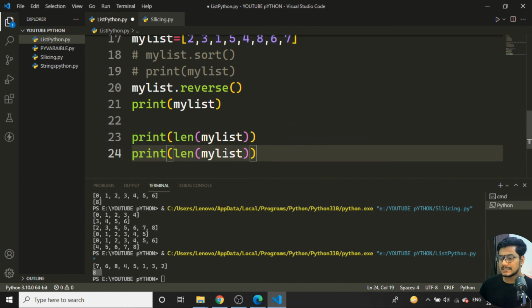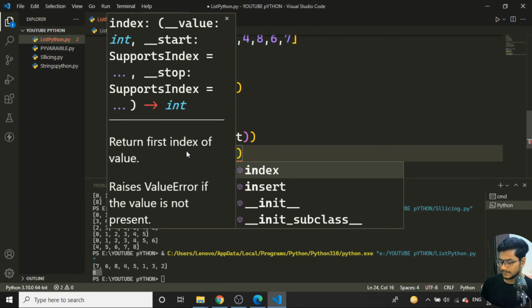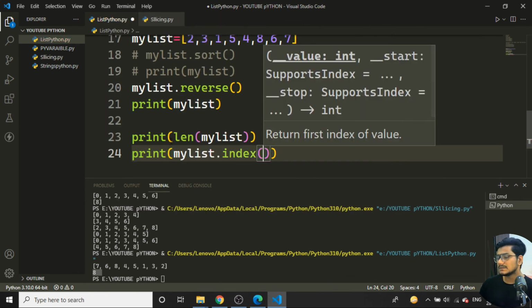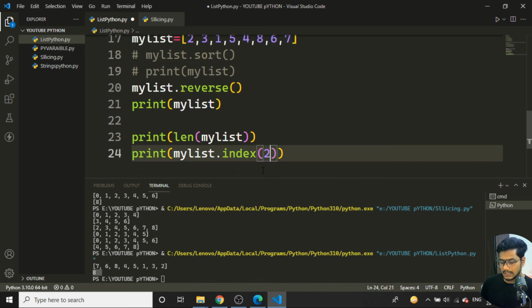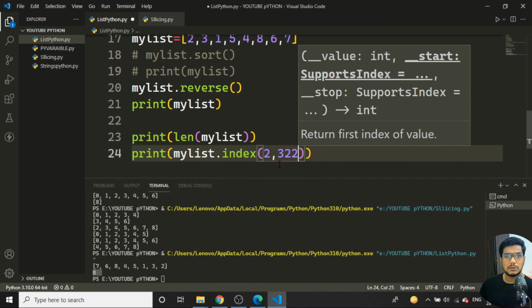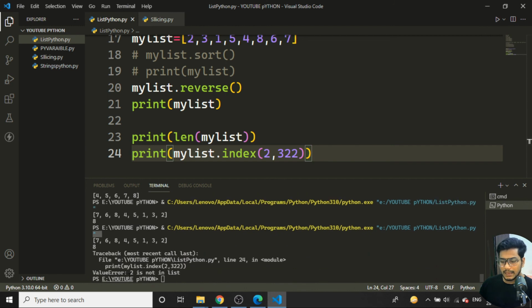Same as that, I have one more thing: I can insert. I'll use the insert function here, my list dot insert. What insert does is first I need to specify where I'm inserting. I want to insert at the second position this particular number, 322. If I save and run the program, I'll be getting an error saying the value 2 is not in the list, with line number 24.